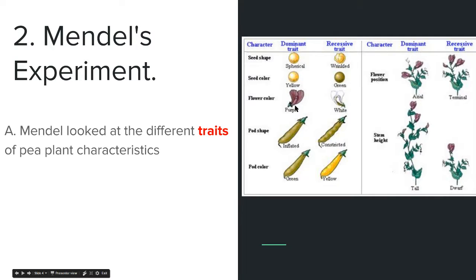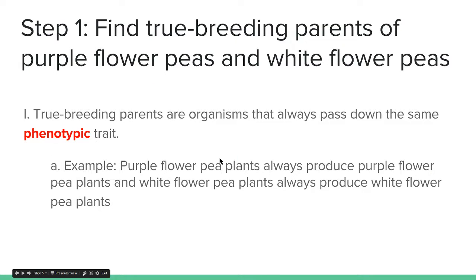And then you can see the different traits. So yellow's a trait or allele, and green's a trait or allele. They're two different ones. So he did this. He found true breeding parents of purple flower peas and white flower peas. So true breeding parents are organisms that always pass down the same phenotypic trait.